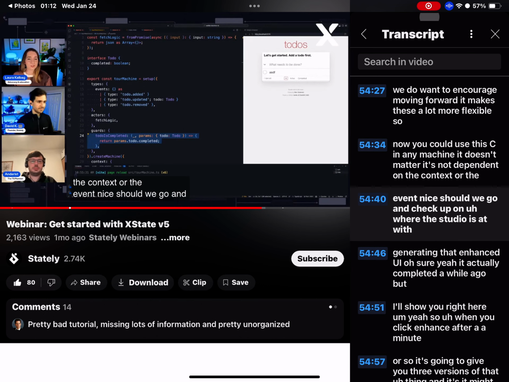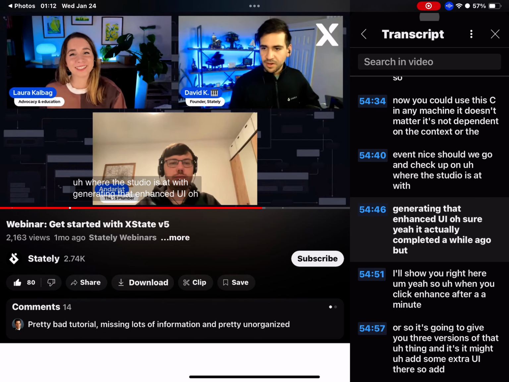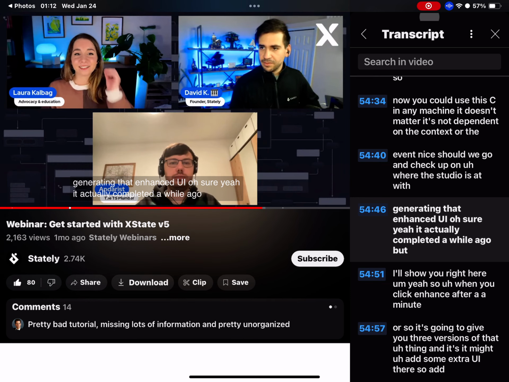Nice. Should we go and check up on where the studio is at with generating that enhanced UI? Oh, sure. Yeah, it actually completed a while ago, but I'll show you right here.